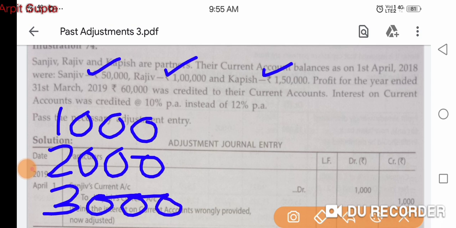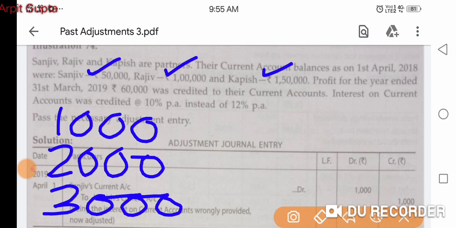So they have got less amount. They have got 10% instead of 12%. So we can give them the remaining amount. So Sanjeev will get 1,000, Rajiv will get 2,000 and Kapish will get 3,000. So these are the three partners, and the same amount will be taken back from them in their profit sharing ratio. Now you can see profit sharing ratio is not given anywhere in the question, so we can assume it to be equal as we always do.